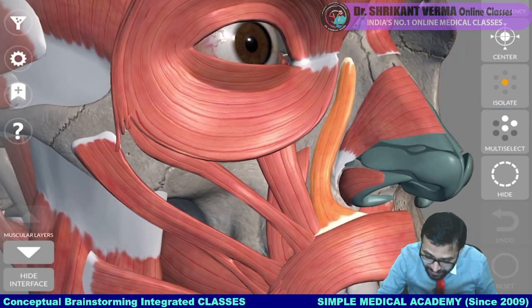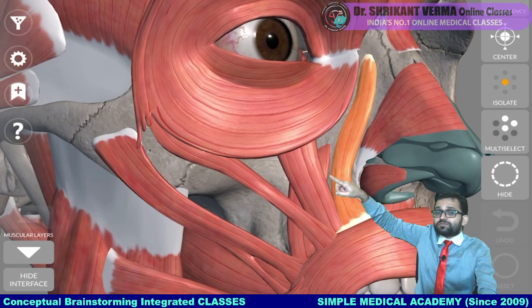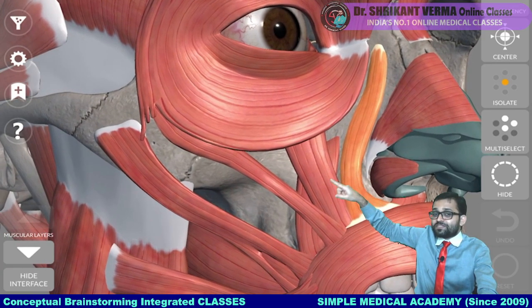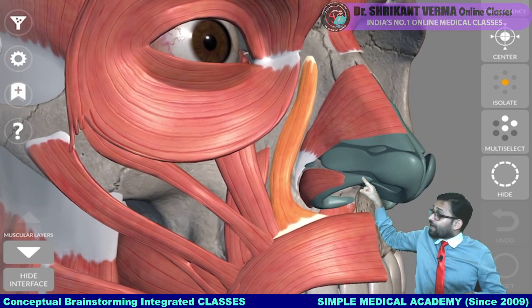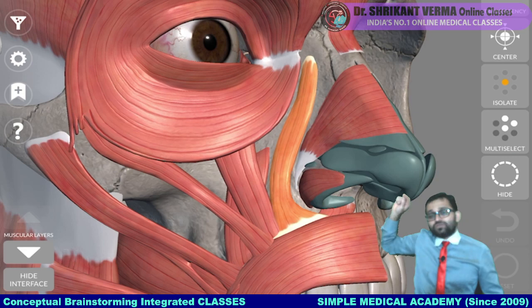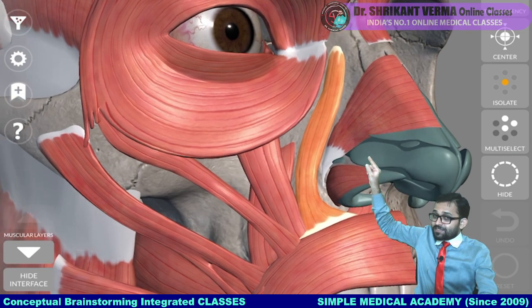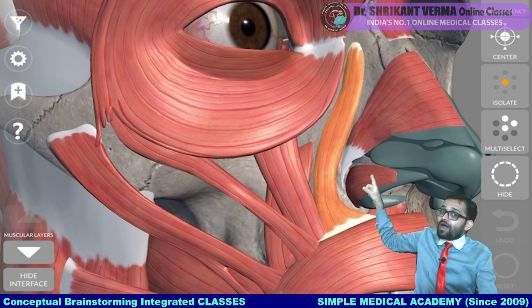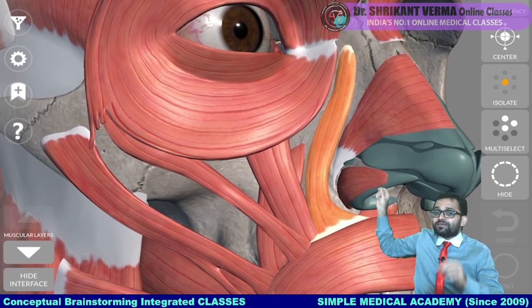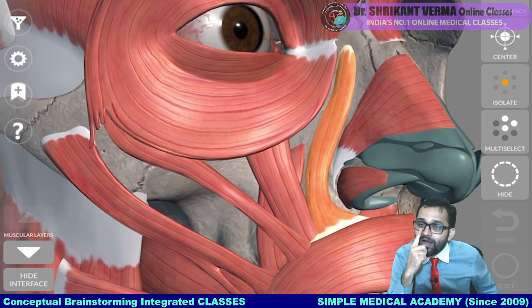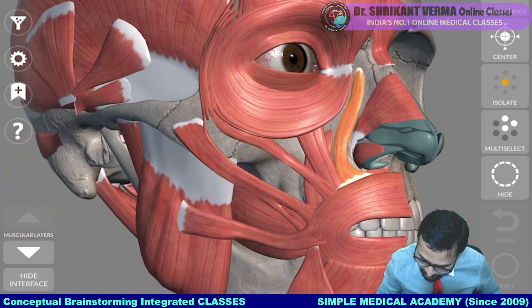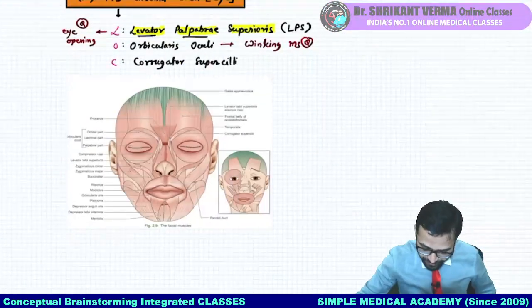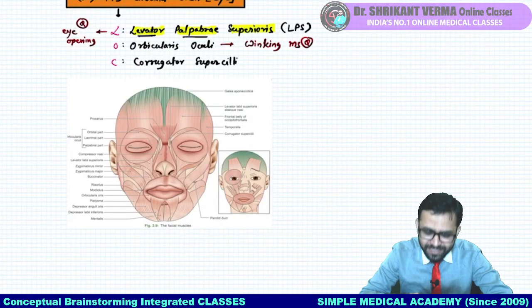And there is one another muscle which is just coming medially with this muscle. So this is also known as levator labii superioris, but it is coming very close to the ala of the nose. So this is known as levator labii superioris alaeque nasi. This particular part is known as ala. It is the part of the nose, that's why alaeque nasi. Fine. So no need to mug up in such a difficult way. Just break the name and get the idea.